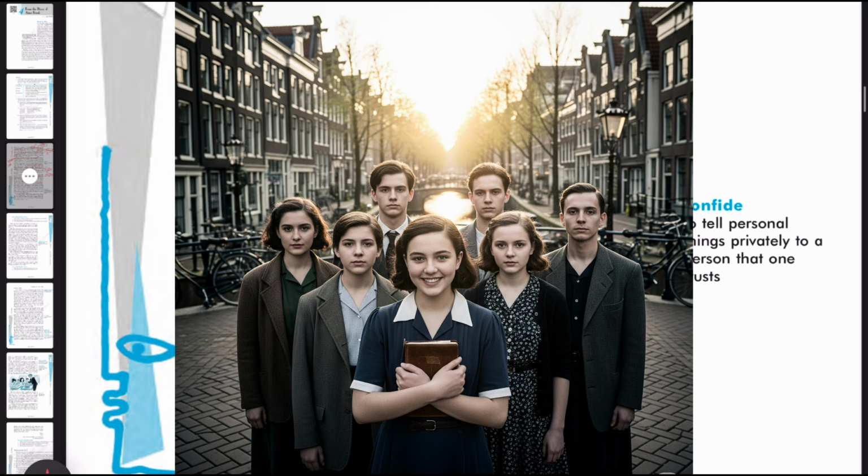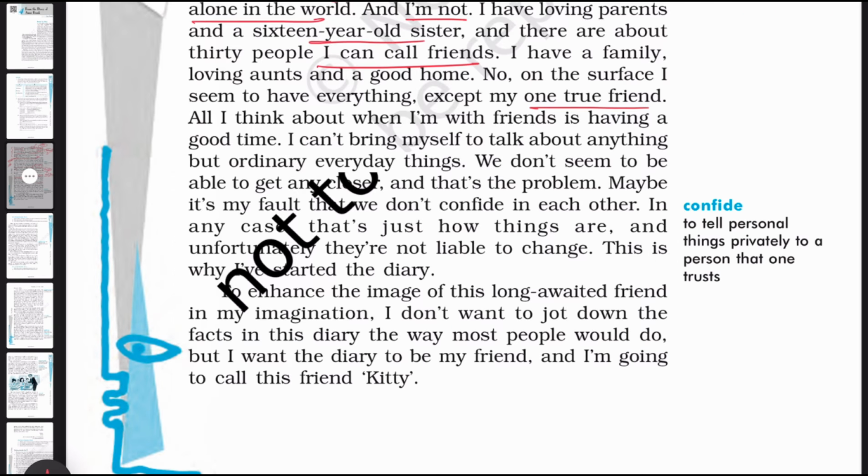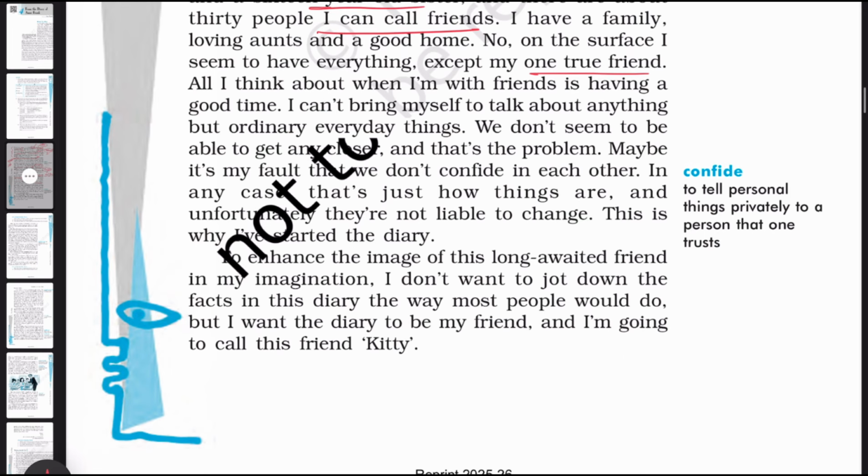But she does not have one true friend. Maybe it's my fault that we don't confide in each other in any class. Confide just means to tell about something. So this is to tell a personal thing privately to a person that one trusts.